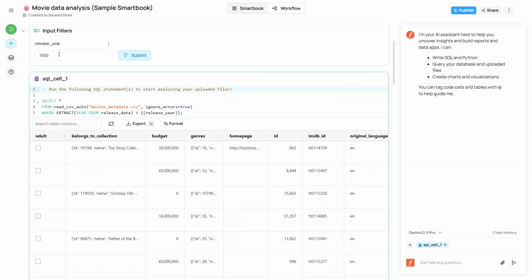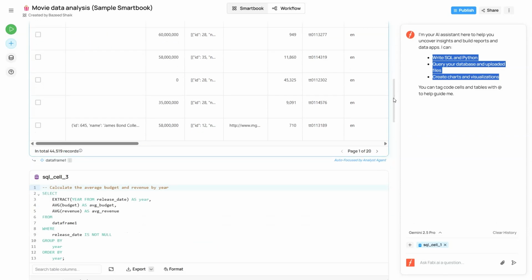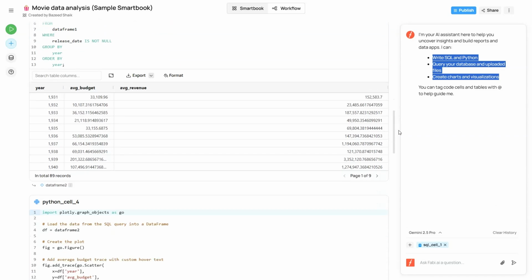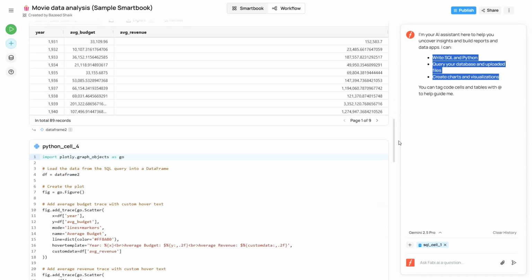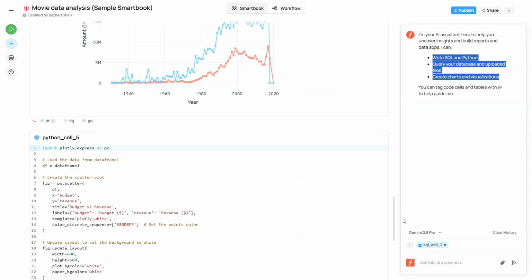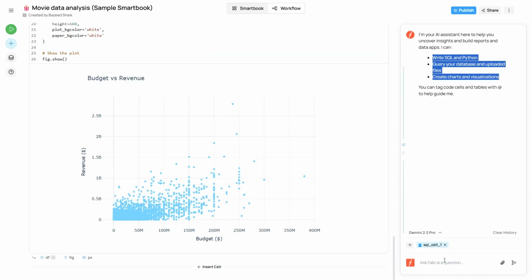Sample use case, movie dataset. Let me show you a quick example. I uploaded a sample movie dataset, just a basic spreadsheet with movie titles, release years, budgets, and revenues. I started by filtering the data to analyze films released in, say, 1920, and immediately, Fabi gave me a complete breakdown of revenue trends, budget comparisons, and performance summaries. Then I ran the filter for 1930, and again, it generated meaningful insights within seconds.